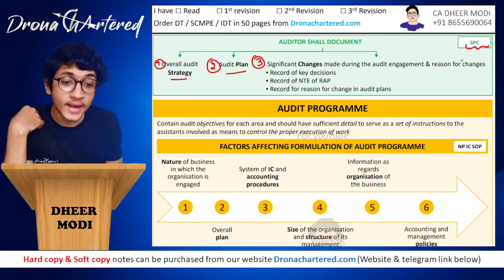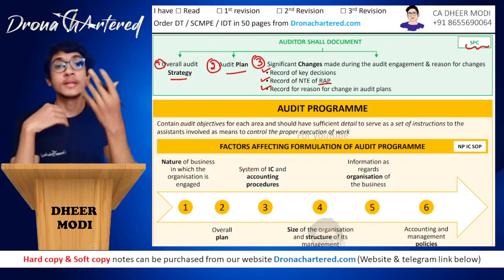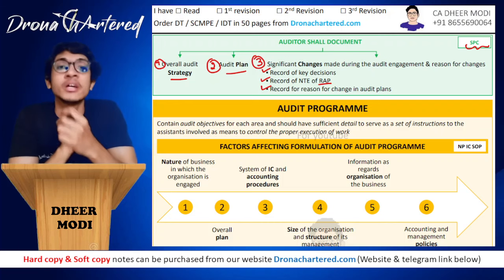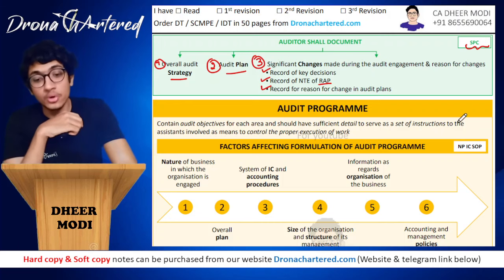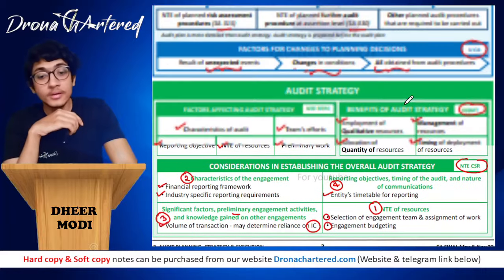So he has to record key decisions, record the nature, timing, and extent of your risk assessment procedures, that is your RAP. And third, record the reason for change in audit plans. You also have to give the reason why you have changed the audit plan. Okay, so now this was your audit strategy.